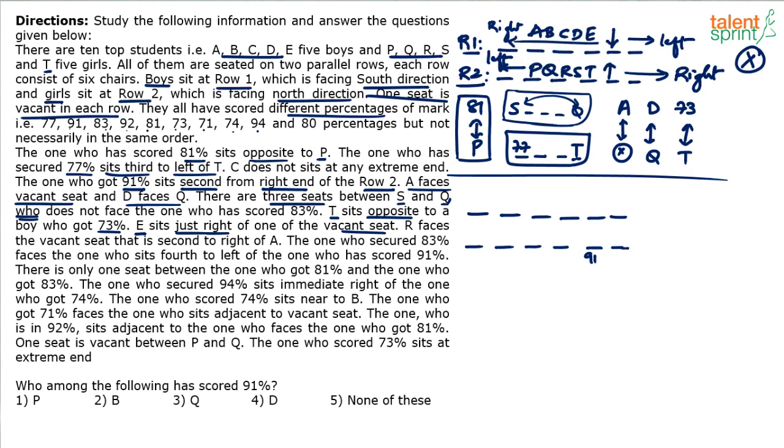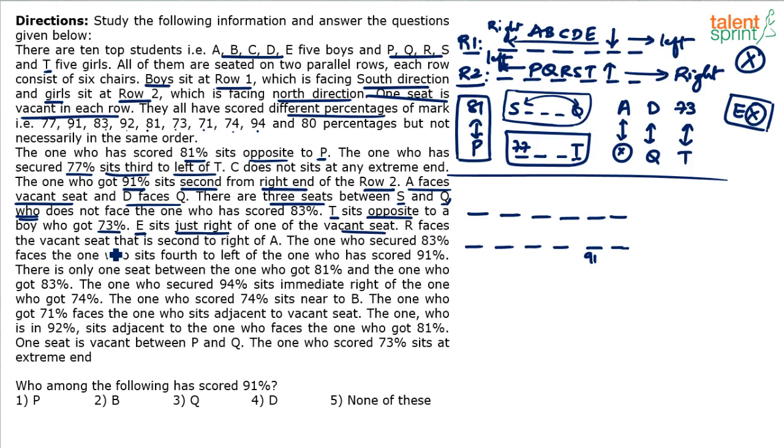That clarity has to be there. So if this is the vacant seat, E will come on this side. This is the right hand side of the vacant seat because we are talking about the south facing row. So this is another point that E and the vacant seat will come together in that fashion.